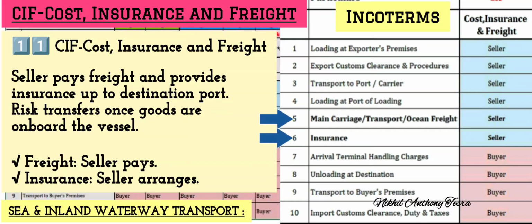CIF, that is Cost, Insurance and Freight. Seller pays freight and provides insurance up to the destination port. Risk transfers once goods are on board the vessel. Here freight is paid by the seller and insurance is also arranged by the seller.